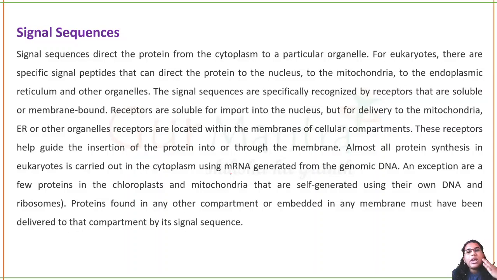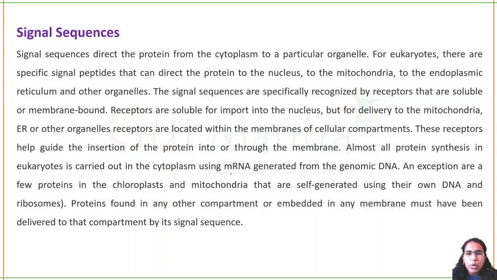Sometimes the wrong package comes to you, maybe a neighboring house's package. You can see and recognize that this package does not belong to you, so you tell the delivery guy that this is not my address and you cannot take this package. Similarly, when the signal sequence comes to a particular organelle, it can recognize the sequence and say whether it belongs to that organelle or not. Are you able to understand what I'm saying? So these receptors will help the proteins to go through the membrane and into that particular organelle.